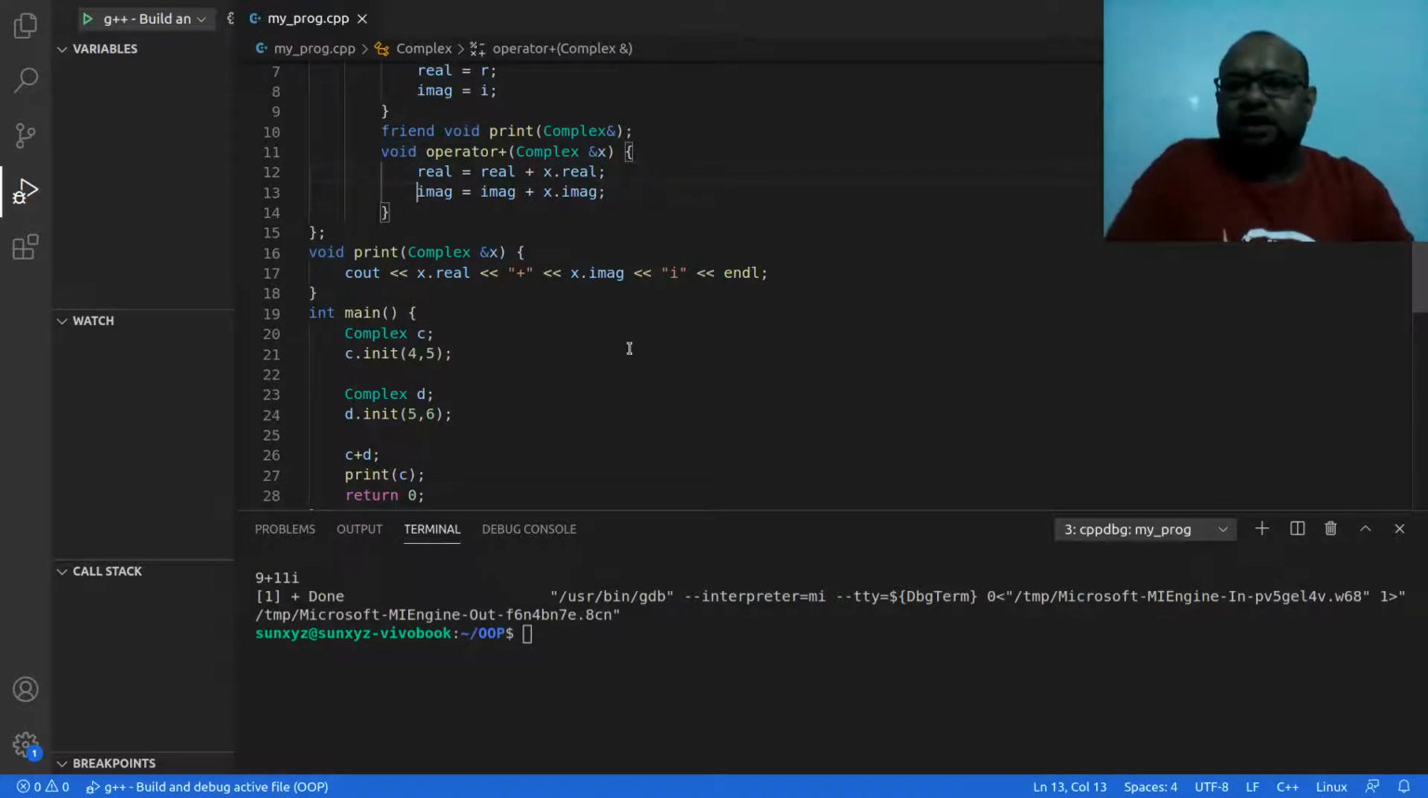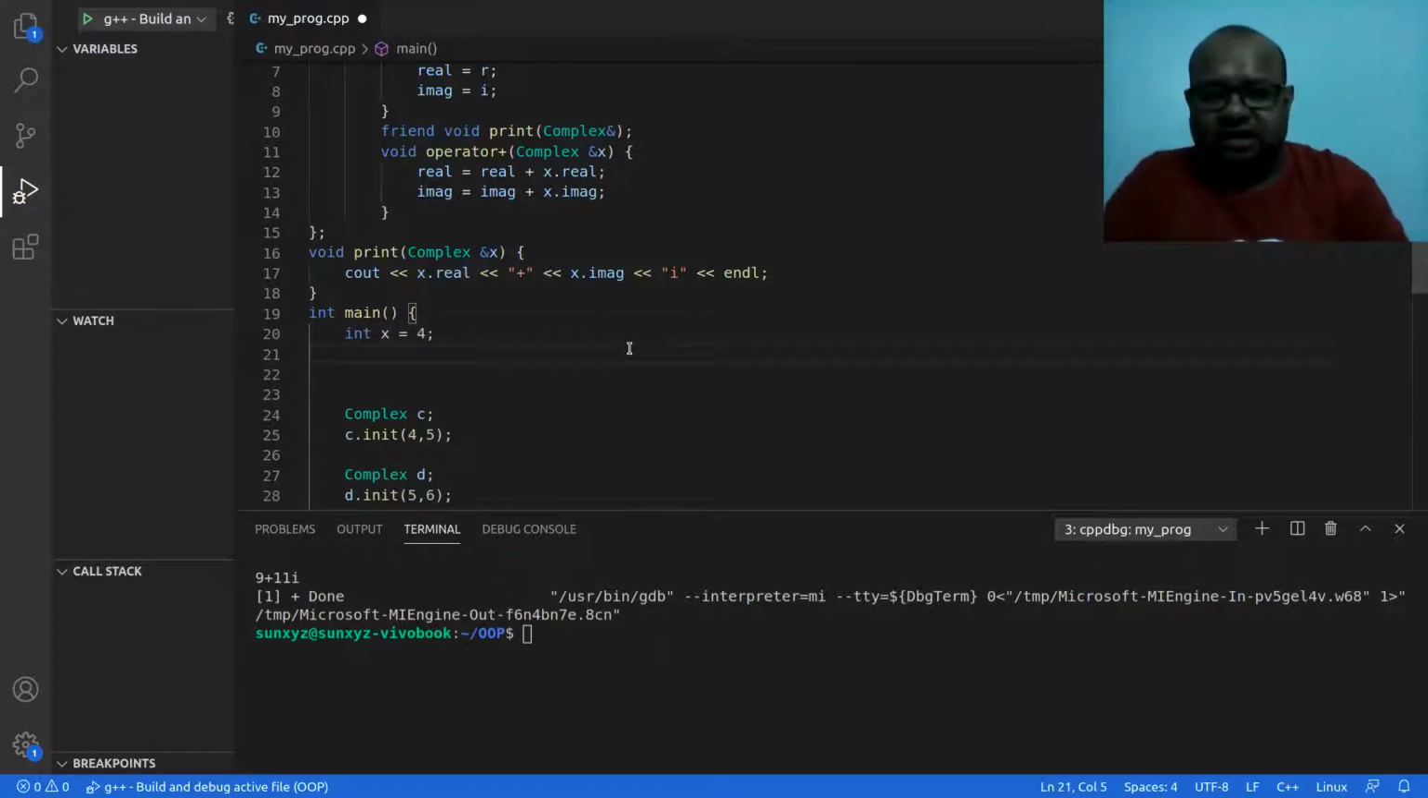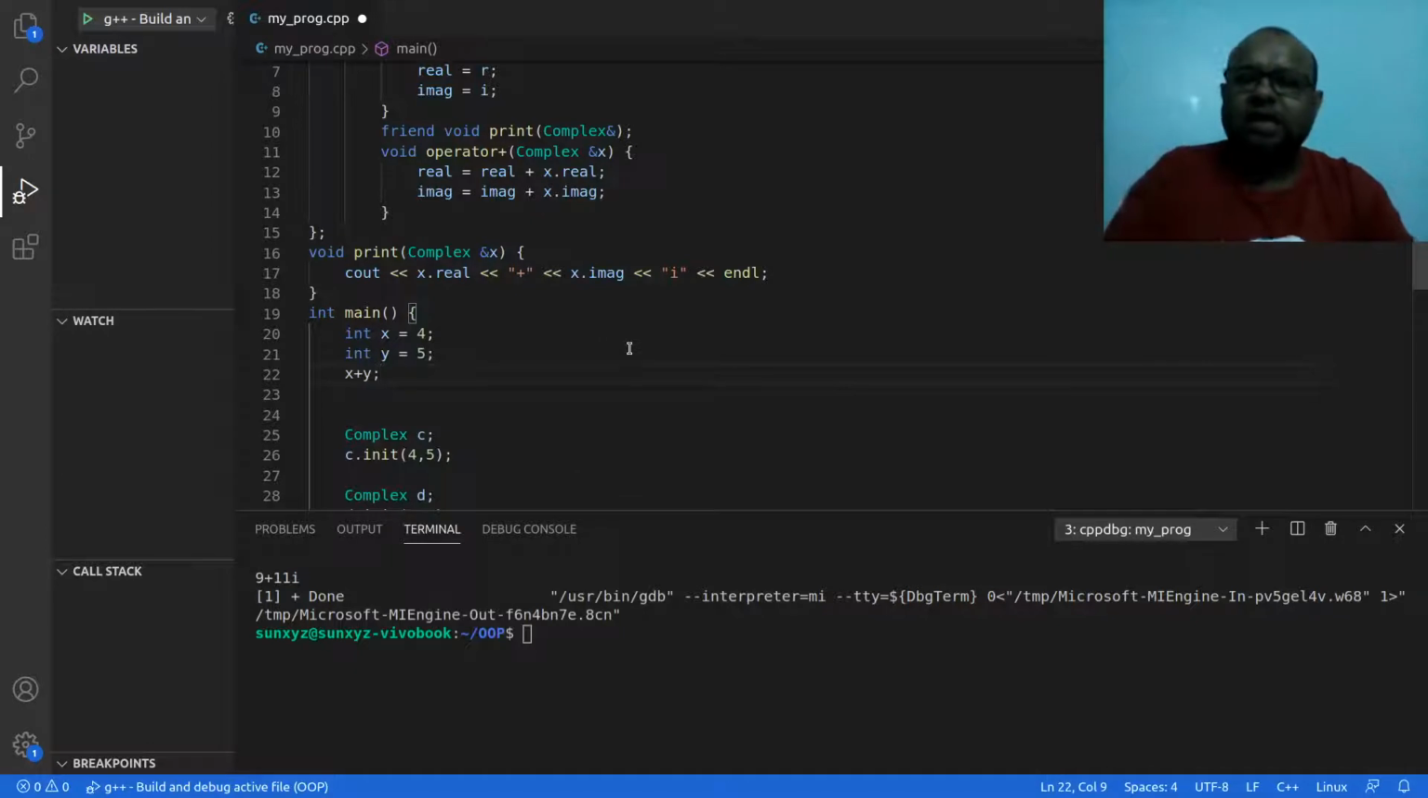In a normal C program, what happens? If I have say int x equal to 4 and int y equal to 5, when I add x plus y, this operation does not update x. Right? X stays as it is. Instead, this is going to return one more integer z. So this is what I want to do.